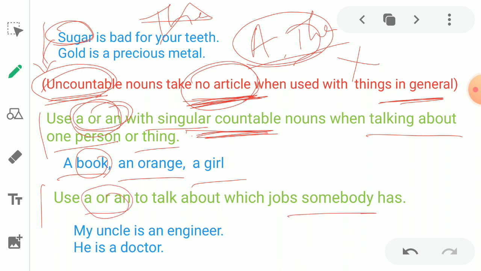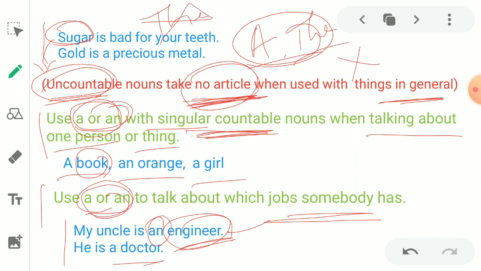Next, use a or an to talk about which job somebody has. So when we are talking about somebody's job, we can use a or an. For example, my uncle is an engineer. So his job is engineering job. That's why an engineer. He is a doctor.